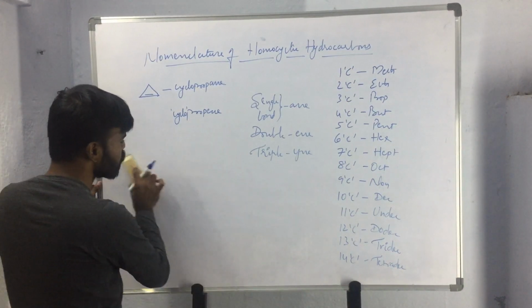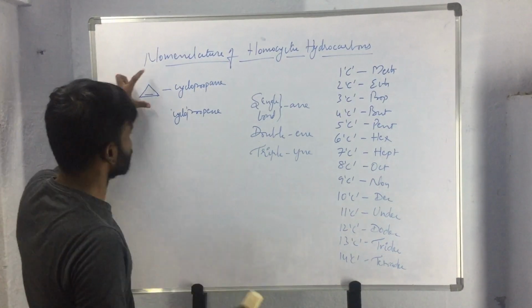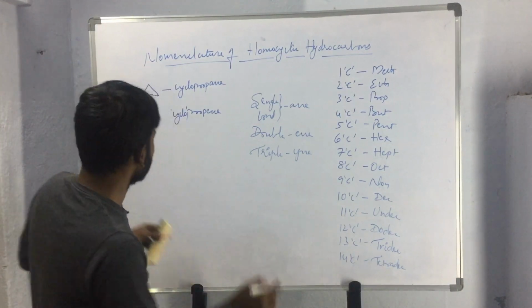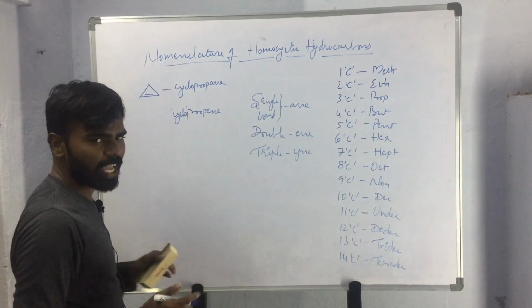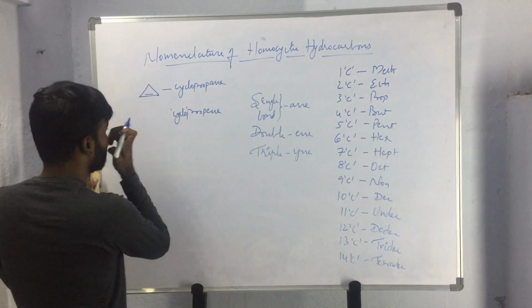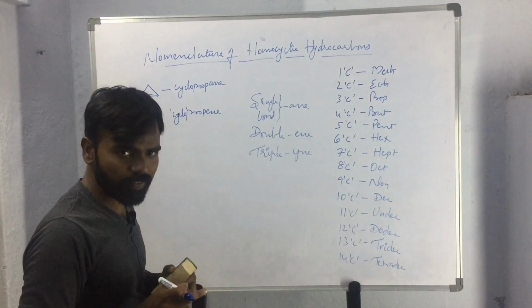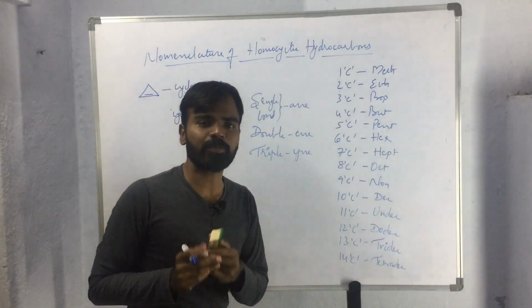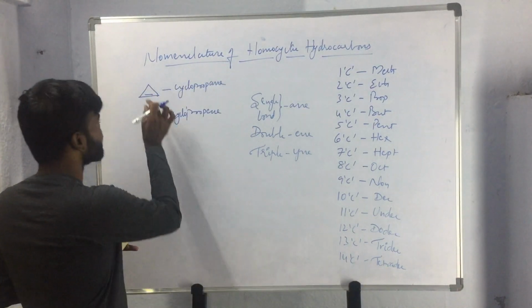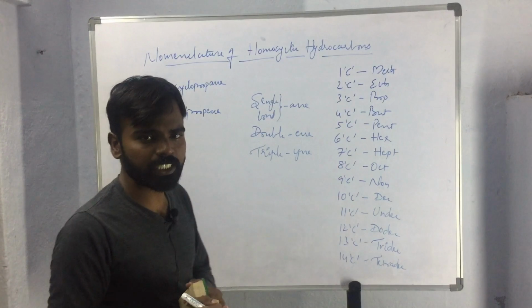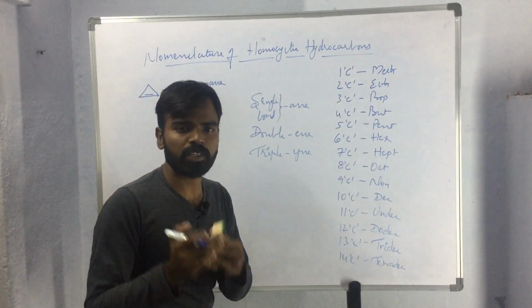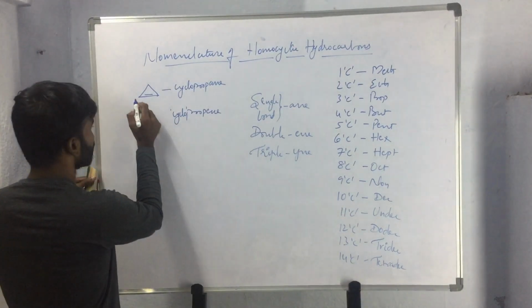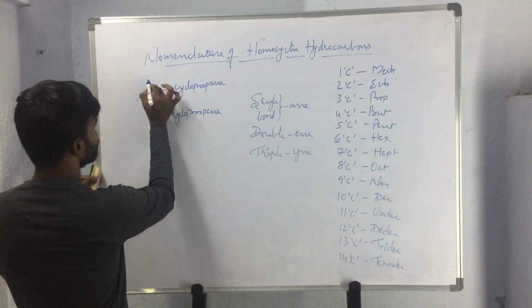The same rule will be applicable for closed ring systems also. While naming these closed ring systems, we have to designate the unsaturations with numerals, and while numbering, we should keep in mind that the carbon atom that contains the unsaturation should get the least possible number. So the numbering will start from here, 1, 2, 3.